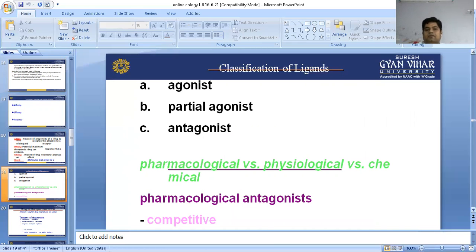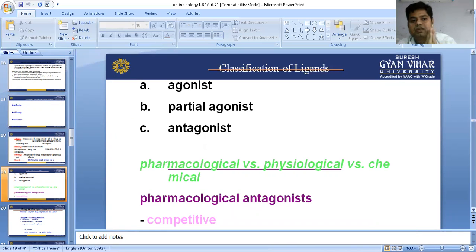Now, classification of ligand: agonist, partial agonist and antagonist. There are three terms in the case of ligand. Agonist means substances which bind with the receptor, having affinity, and produce a therapeutic effect, having efficacy.